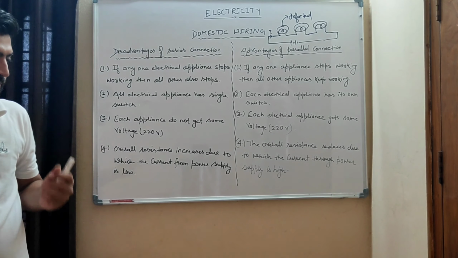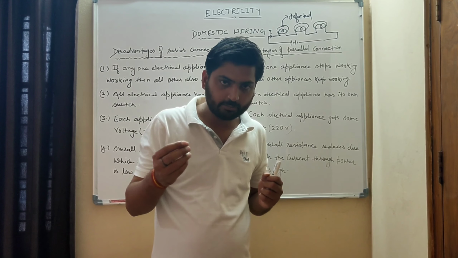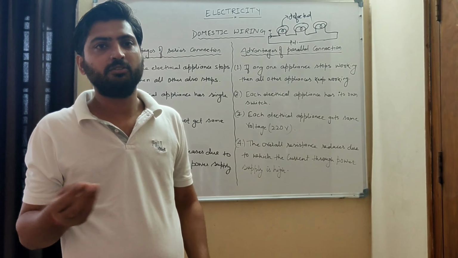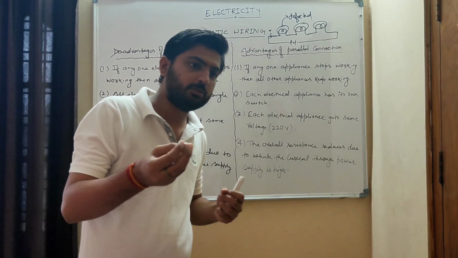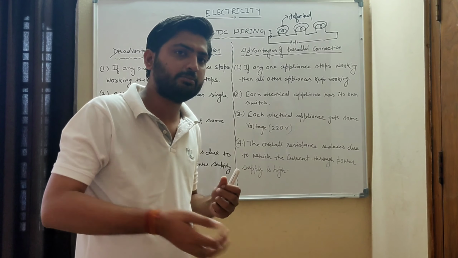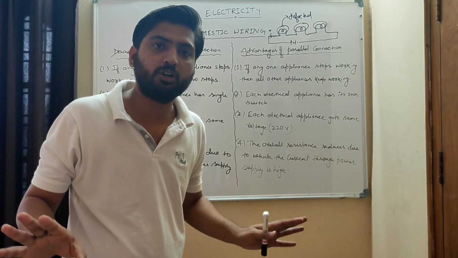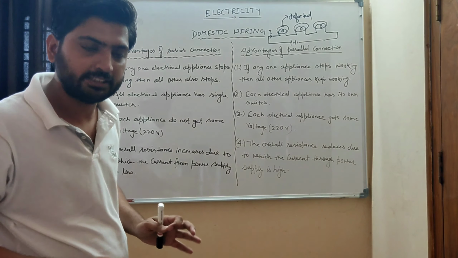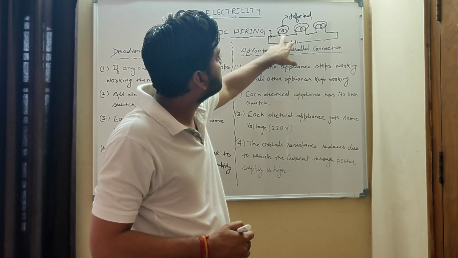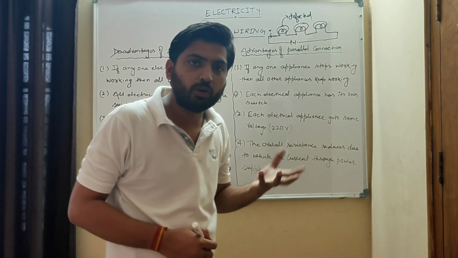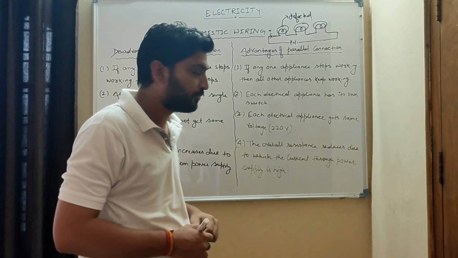If you want an example, you have seen those Chinese LED bulbs in the market that we use to decorate our house in Diwali. If one bulb is defective, the whole set of bulbs connected to it does not work. It means they are connected in series. So this is the problem here. If one bulb gets defective, the other 2 bulbs will not work, because current will not reach there, since this one will not allow the current to flow through it.